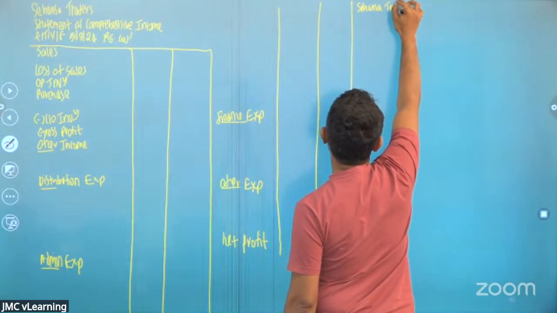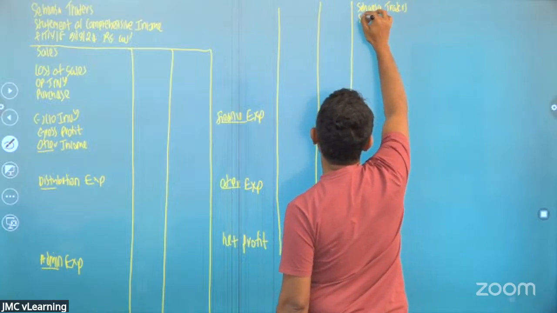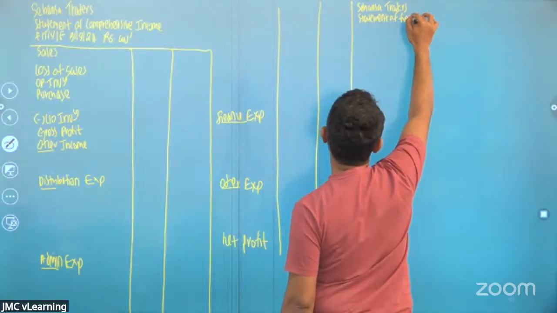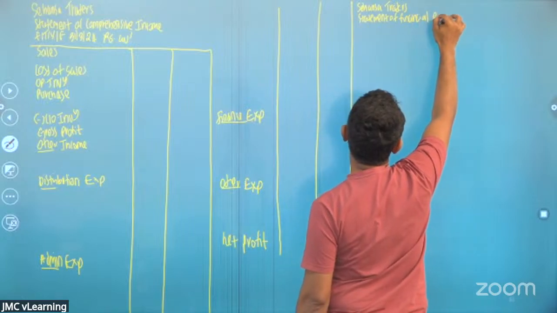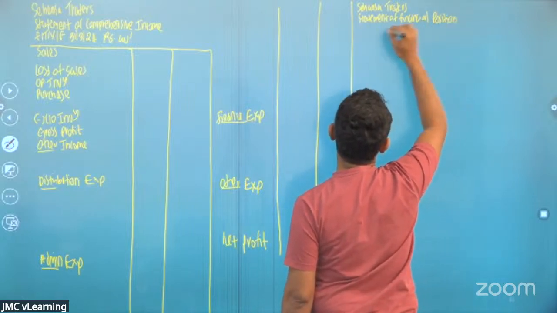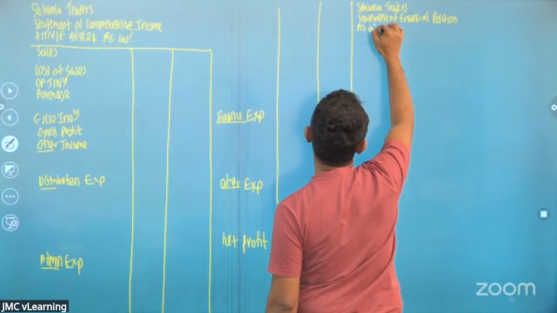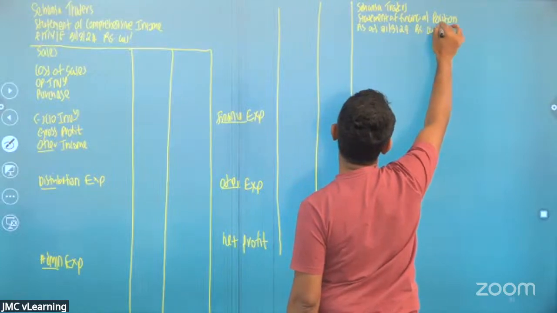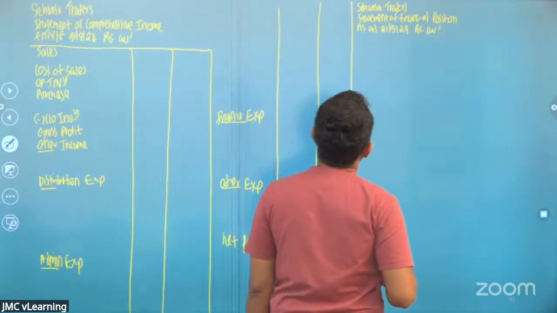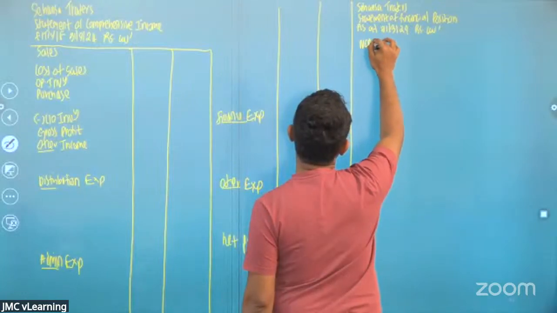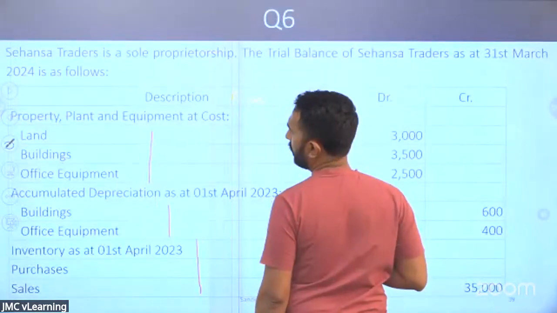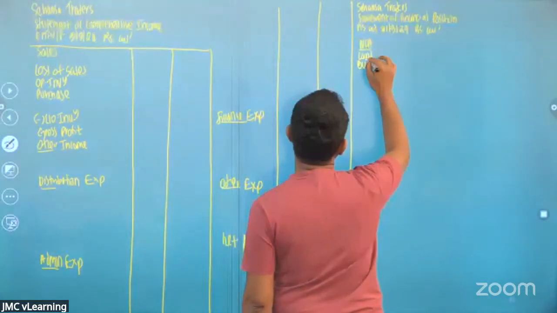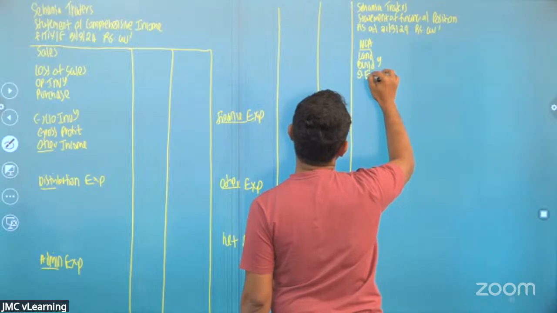Sehansa Traders, statement of financial position, as at 31st of March 2024, figures are in rupees thousands. Then you have the non-current assets. We got land, building, and office equipment.